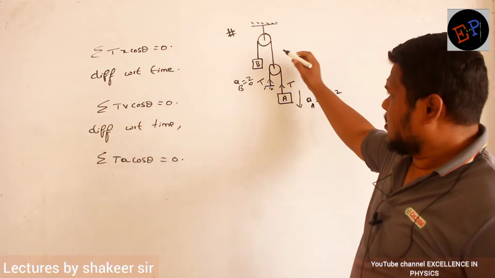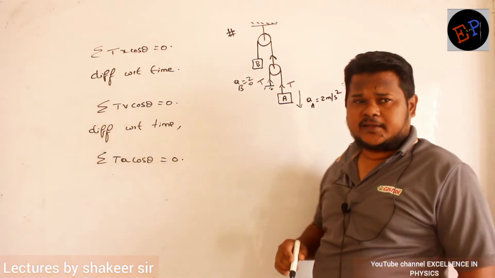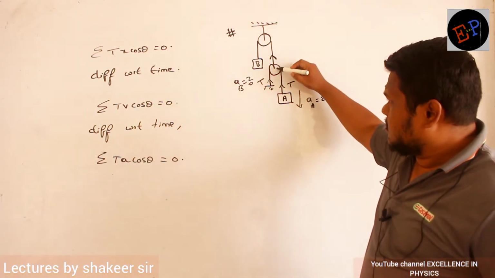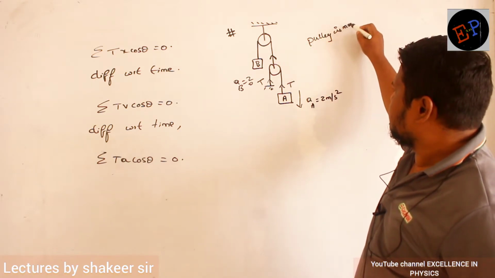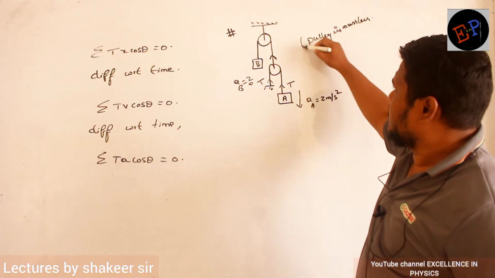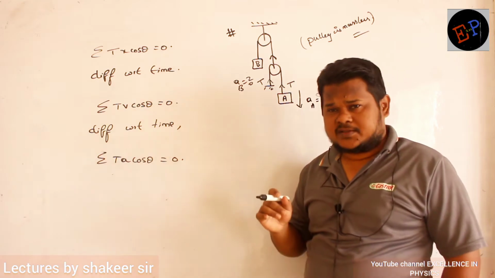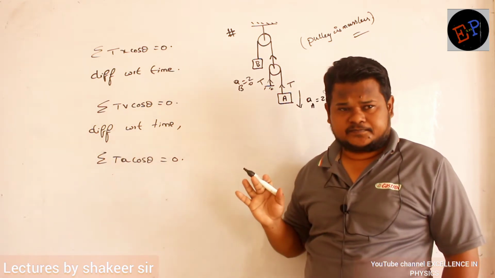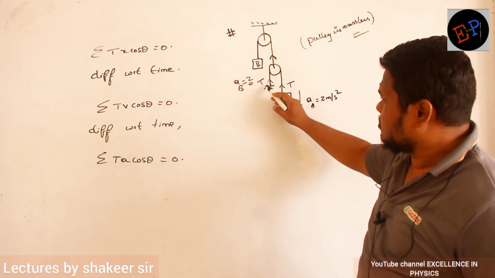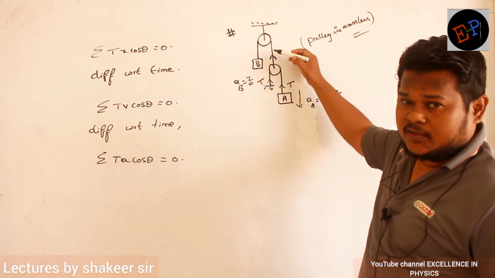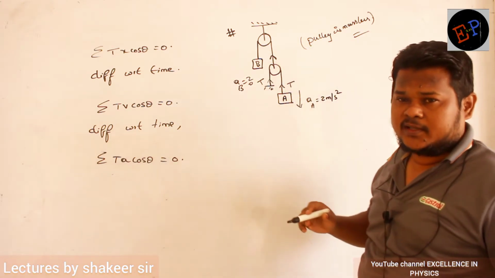Okay. Now can you say here what will be the tension? 2T. How can you say it is 2T? This pulley is massless. Mass of the pulleys we are not taking. Pulley is massless. Rope is also massless. Rope is inextensible. Are you able to understand? It means that this rope is pulled by these two tensions, no? This tension is also pulling it downwards. This tension is also pulling it downwards.